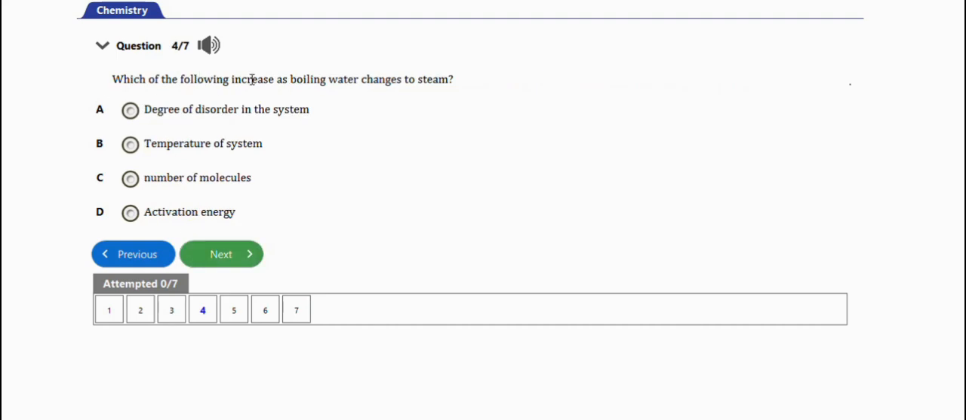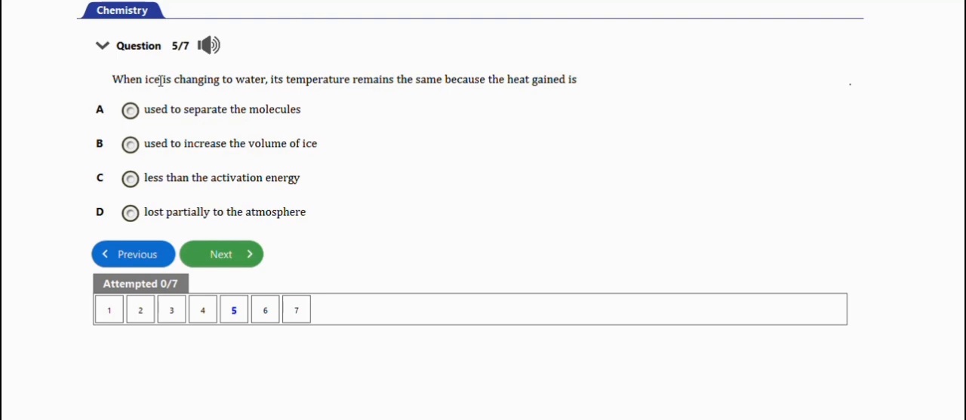Next repeated question will be this one. It says, which of the following increases as boiling water changes to steam? Degree of disorder in the system? Yeah, that's the right option. I would say the answer is entropy. So as you increase the boiling of water to steam, there will be an increase in disorderliness of the system. So that's entropy. Option A is the right answer to this question. Entropy will increase.